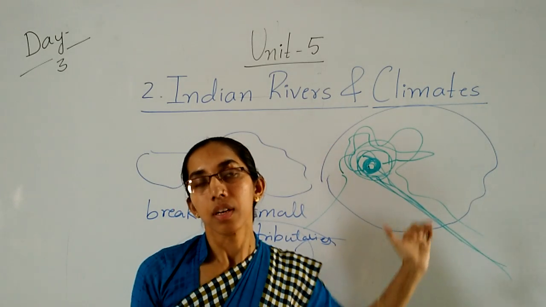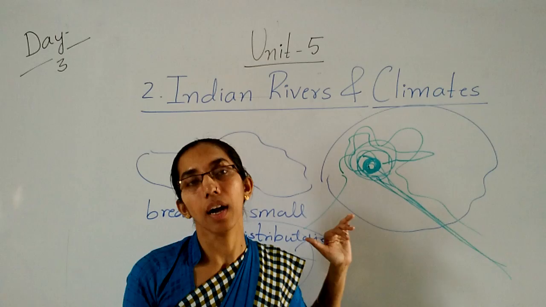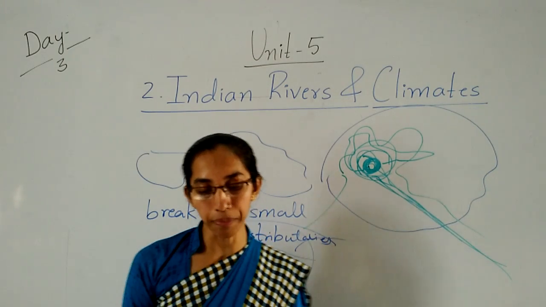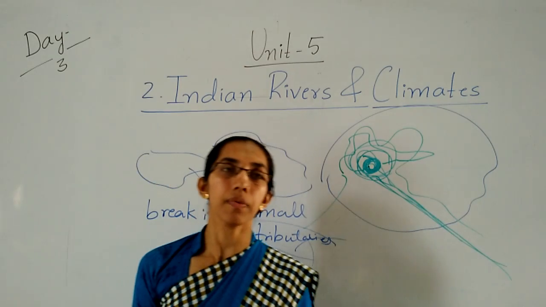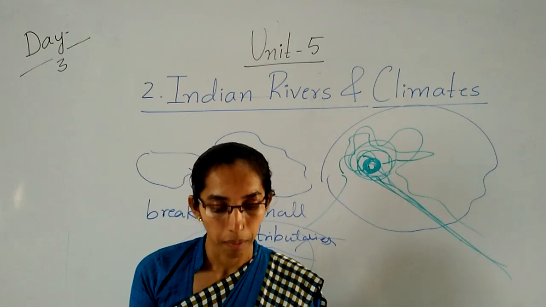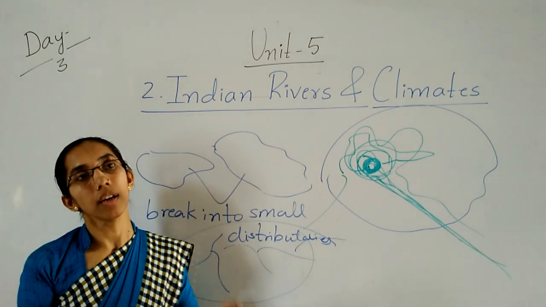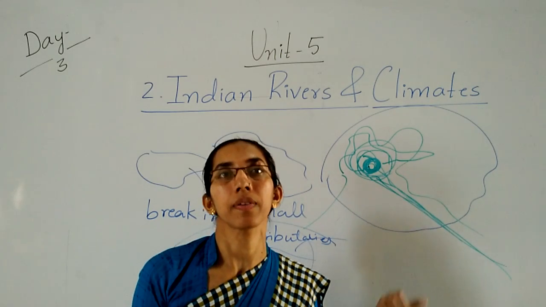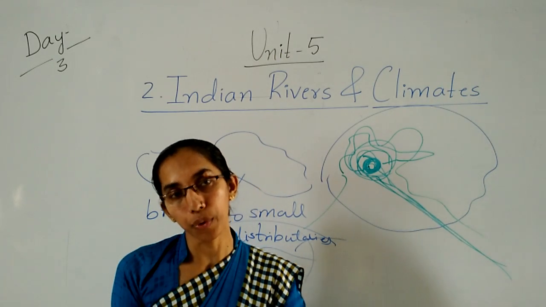So this is called the rain-fed river. The rain-fed rivers of the Deccan plateau are non-perennial and have an uncertain flow. Flow is not there continuously, uncertain flow.